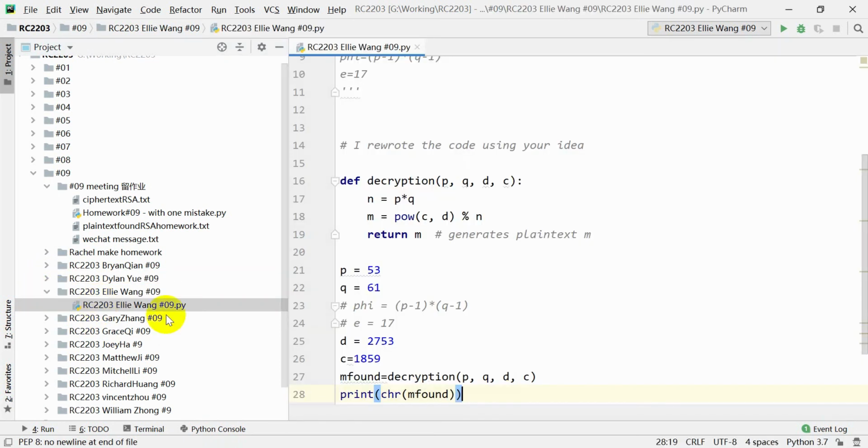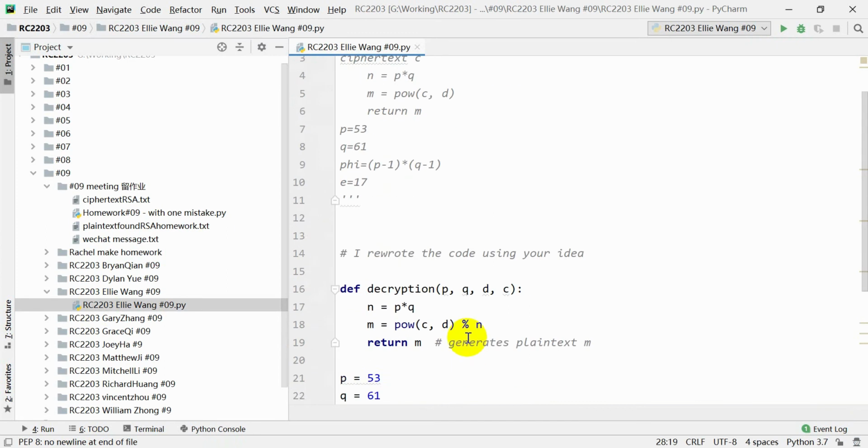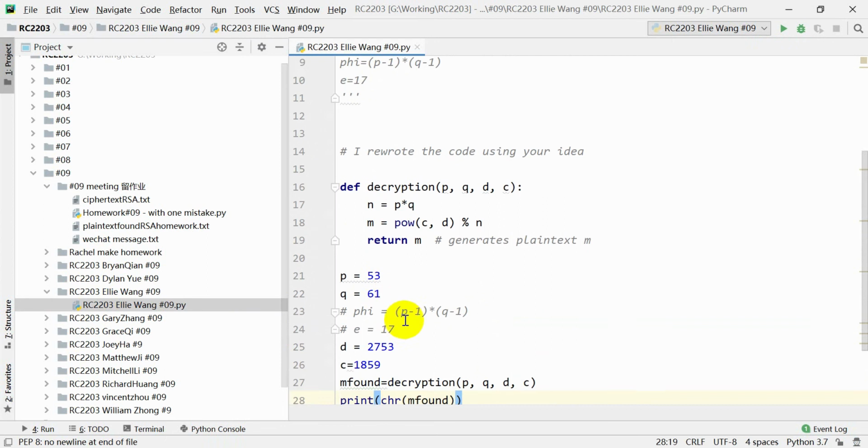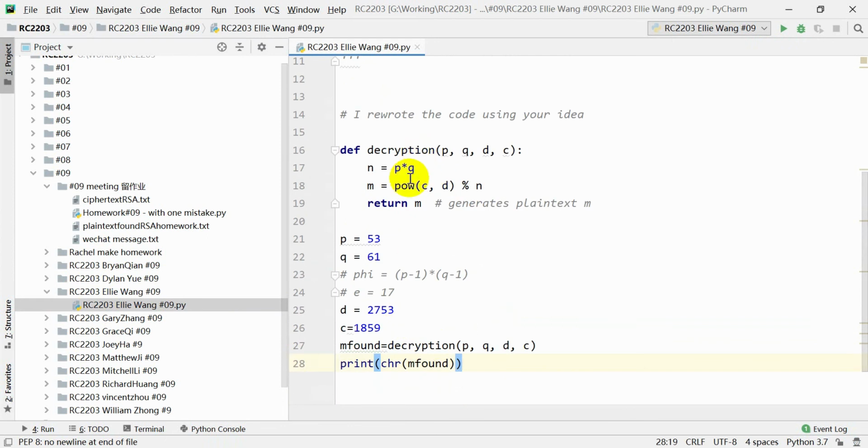Next is Ellie's. I rewrote your code using your idea because the code that you wrote had a lot of mistakes in it. So here's my version. First, we defined a function called decryption using P, Q, D, and C. C is the ciphertext. So after we do all the math in here, we would return M, which is a number, which is an ASCII code for a character.